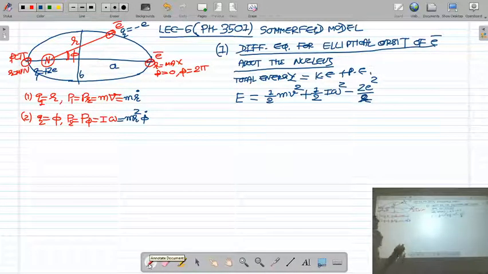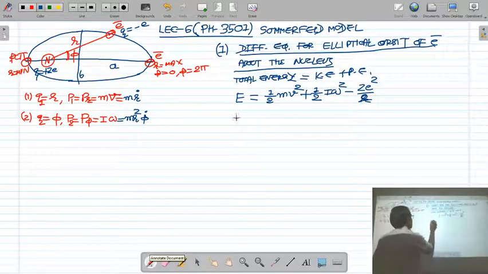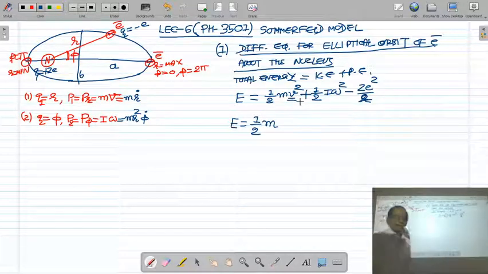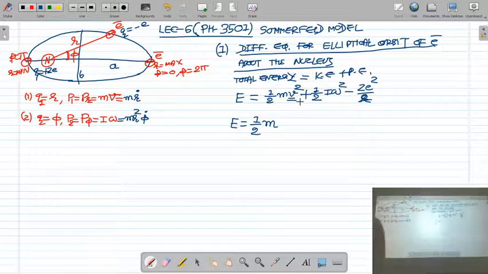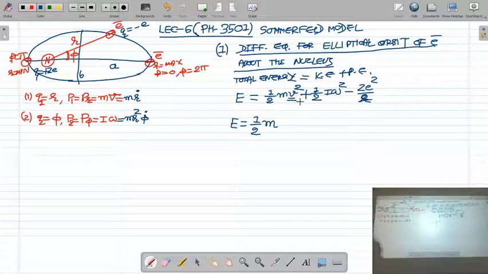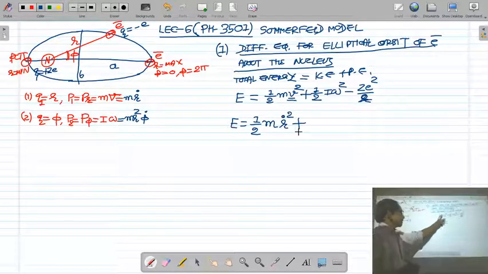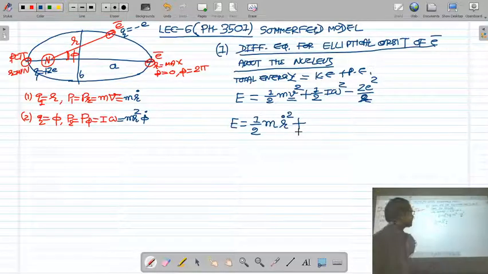Now in this equation, E is equal to 1 by 2 m, where v is the linear velocity of the electron. What is the linear velocity? It is dr by dt, denoted by r dot, so r dot square.